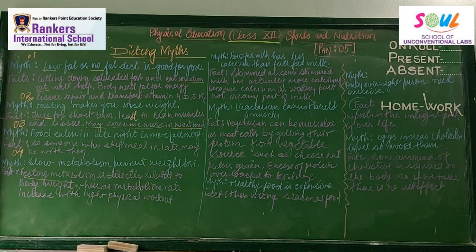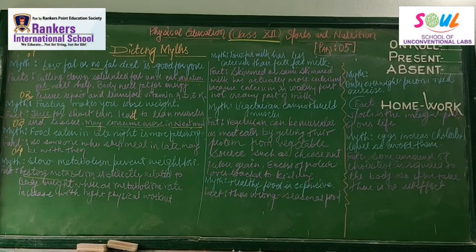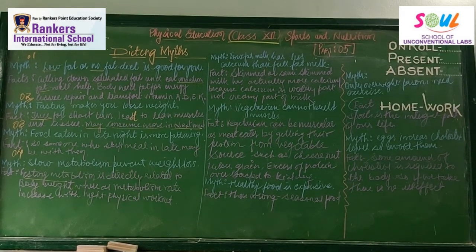So the point is that when your metabolism is slow, it directly relates to your body weight. But your metabolic rate increases when physical exercise is going on. So physical exercise is related to the metabolic rate.